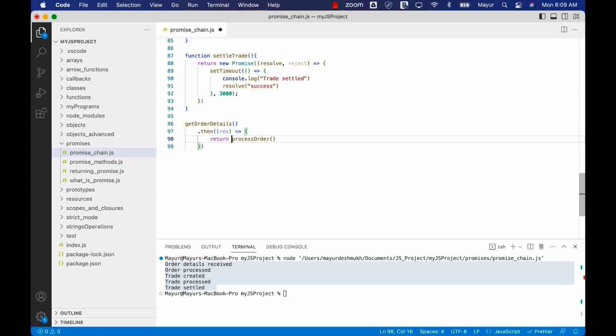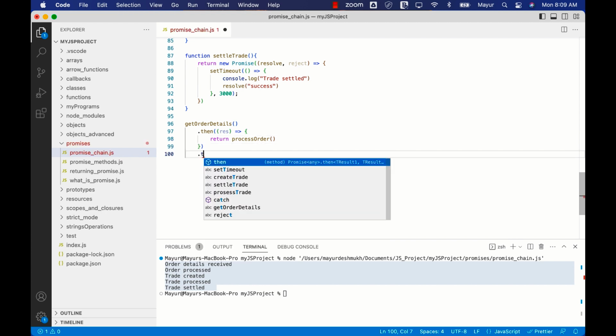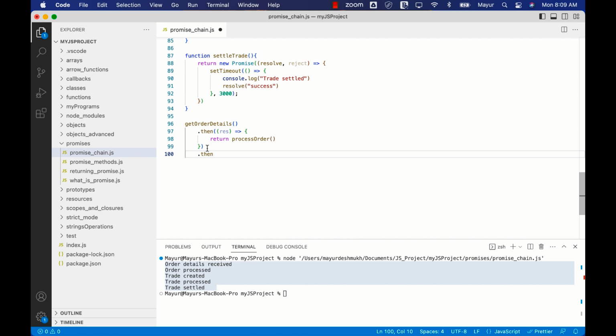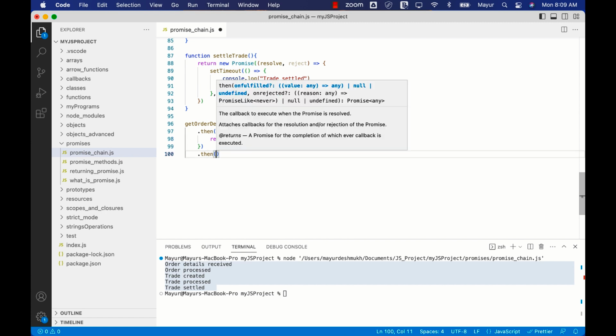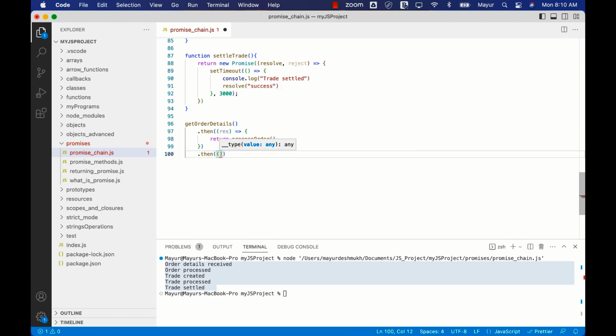It's going to return another promise. So we can simply use .then over here. This then will work on the promise returned from the process order. As simple as that. Because we are not just running but also returning the promise from the process order, we can still use then on this one and continue to do the same process.